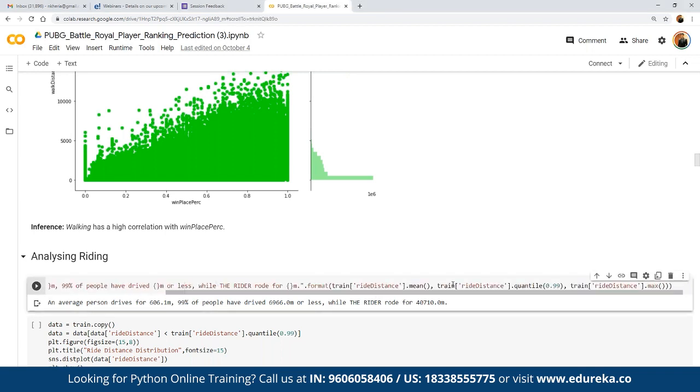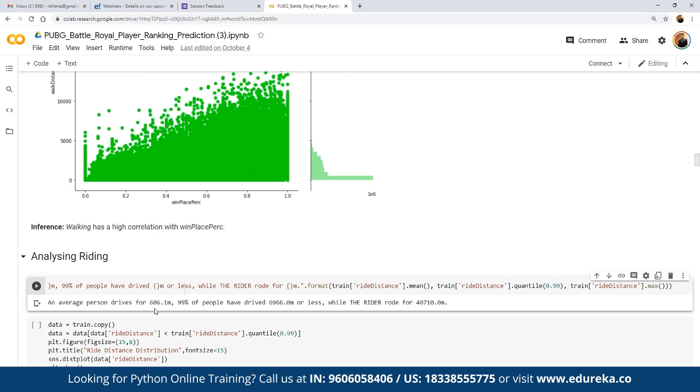For finding this, we can simply make use of the train data frame that we have used. For finding the average, we are going to use mean on the ride distance data point available in the dataset. For finding the 99%, what is the record for 99% of users, we can make use of the 99th quantile, just like we have in a box plot. And for finding the maximum value, we can find the maximum from the ride distance in the train data frame that we have imported.